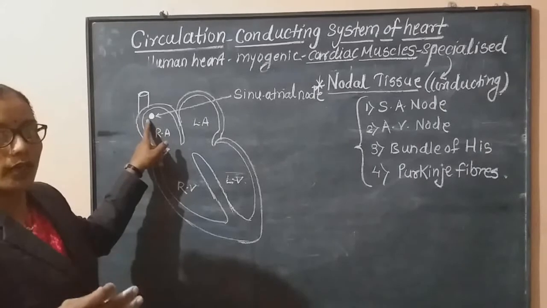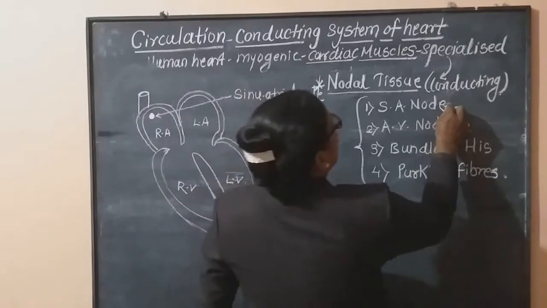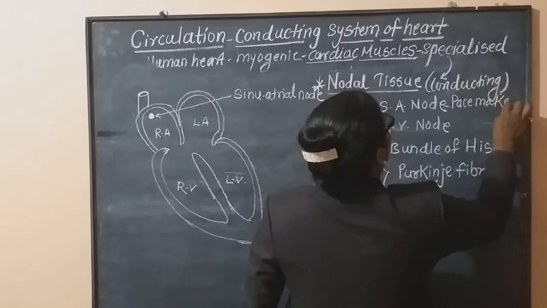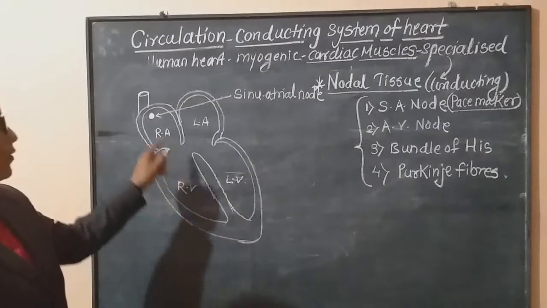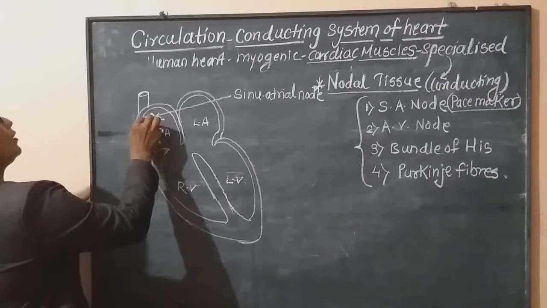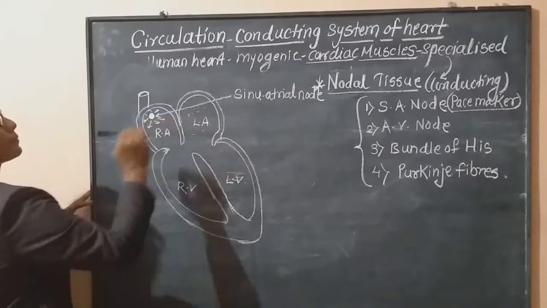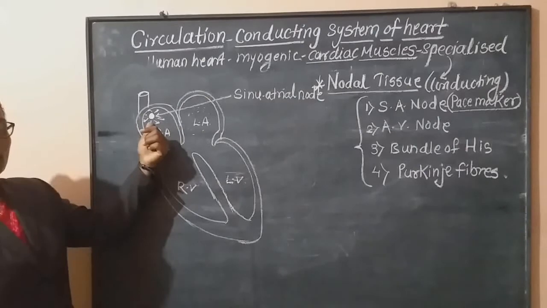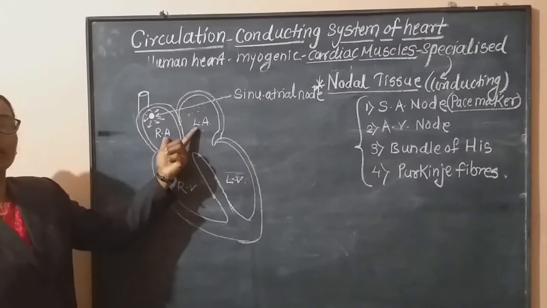Means the wave of contraction is created in this SA node. Hence the SA node is called the pacemaker, because the wave of contraction initiates here. Then this wave spreads through this atria, also on this left atrium. The sinoatrial node is responsible for contraction of both the atria.